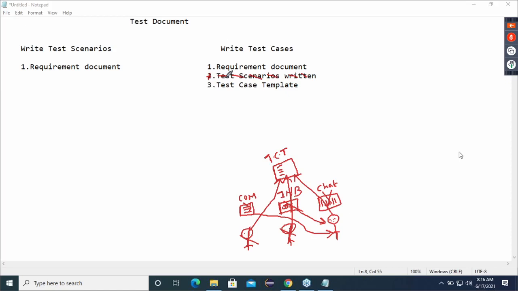Requirement is there and template is there. I'm saying a scenario we don't want. Directly start writing the test cases. Can we write or we cannot write? Think and talk.